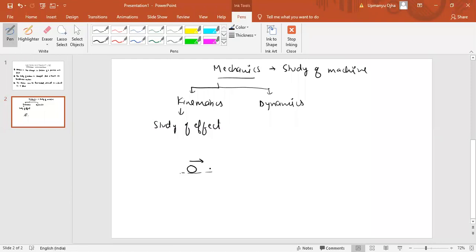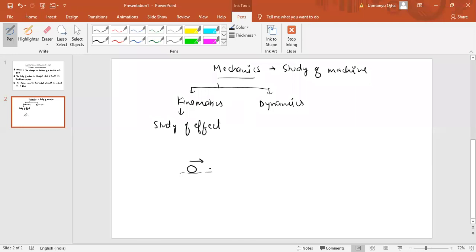We know the engine provides the force to accelerate your vehicle. If you take only the kinematics part, we are only concerned with the acceleration and velocity of the car.